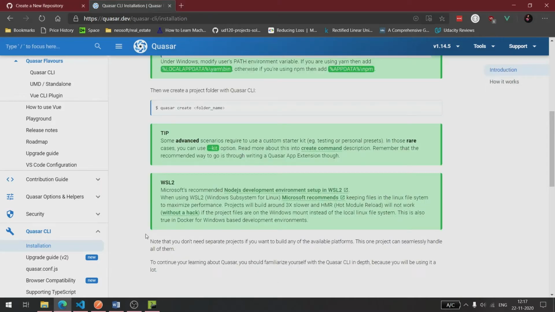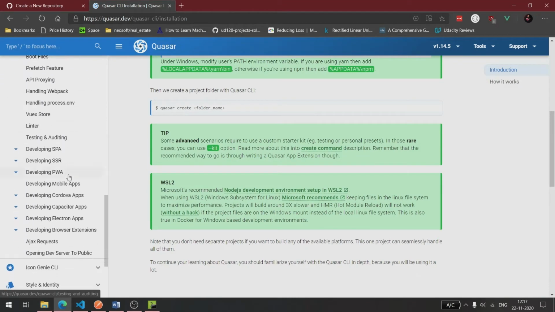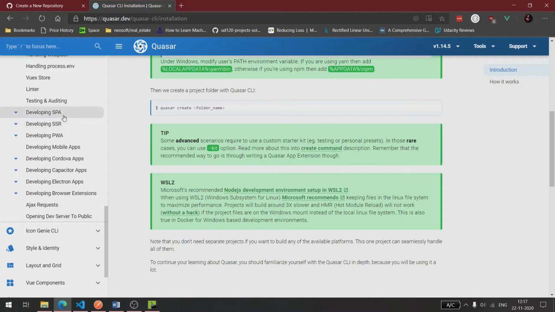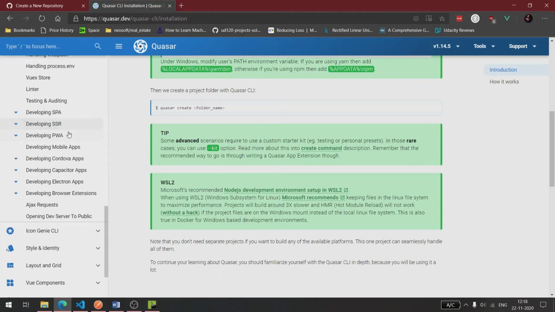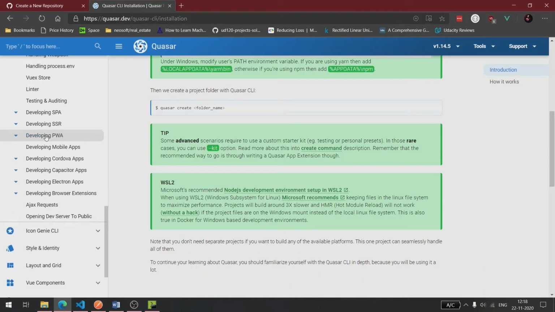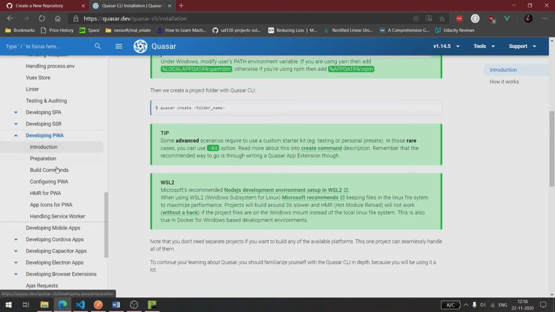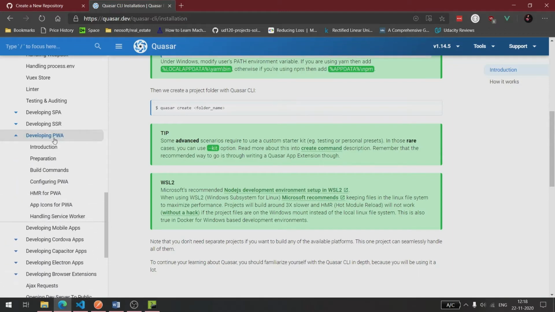Since it's installing, let's check what the next steps are. Let me show you the options available for us. We can create an SPA, single page application. We can create an SSR, server side rendering, better for SEO. PWA, progressive web app, so you can install this as an application on your phone, but it would actually be a website, and it has service workers, so you can browse some of this content without an internet connection, because it caches it in the browser's memory.